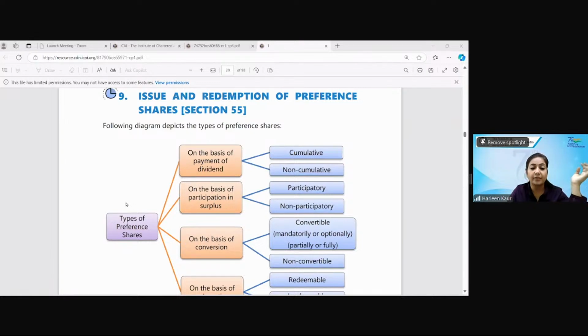Yes, correct answers given. Any doubts still here? Because now we'll be moving at a very high speed through these sections because it is a very elaborate section. We are still pending with the preference shares, transfer, transmission.